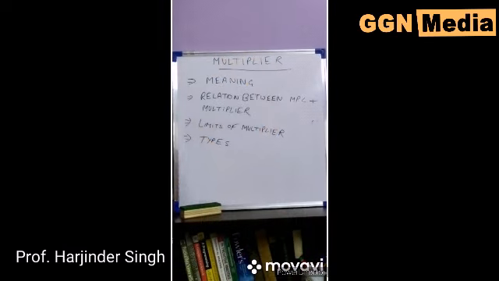Students, today we will discuss multiplier, or investment multiplier. First we will discuss the meaning of multiplier, the relationship between MPC and multiplier, and then the limits of multiplier and types of multiplier. Multiplier defines the relationship between investment and income, such that if there is an increase in investment, how much will be the increase in income?